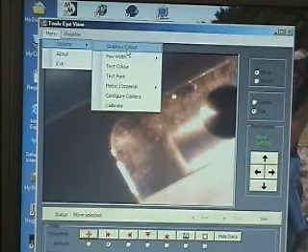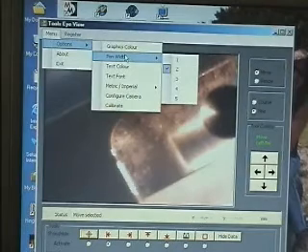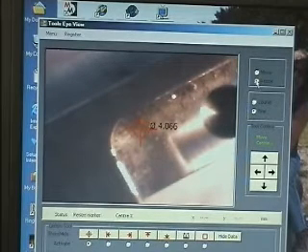Various options are available to set different graphics, colours, pen width. Let's just bring up a tool here. Let's use the center tool and we'll resize it.